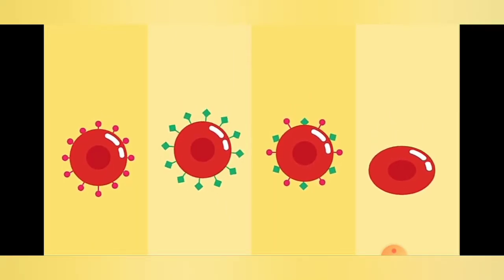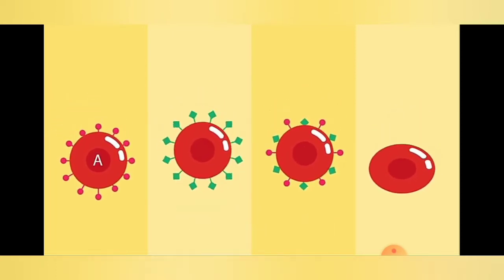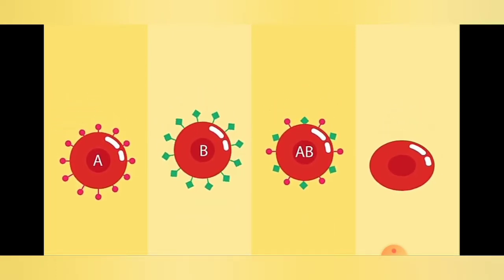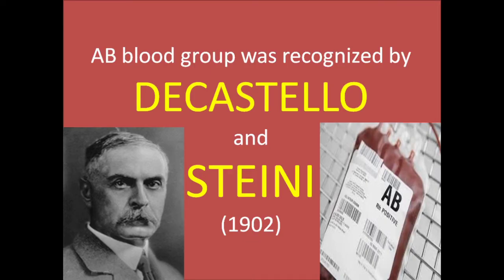Human blood is classified into four groups called A, B, AB and O. The concept of blood grouping was developed by Carl Landsteiner. He identified blood groups A, B and O. Blood group AB was recognized by De Castello and Steiny.